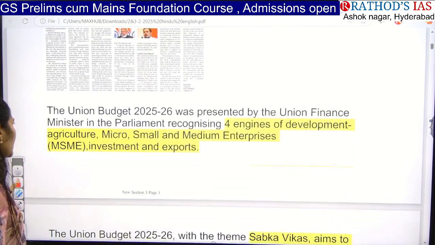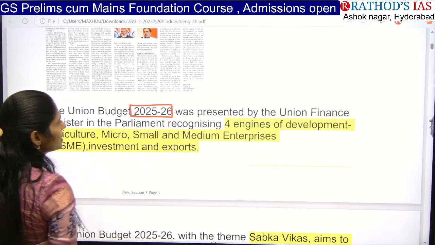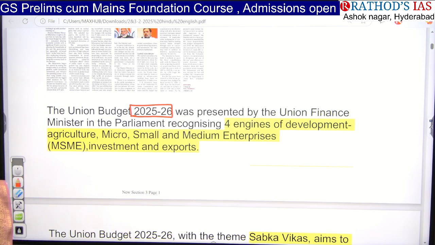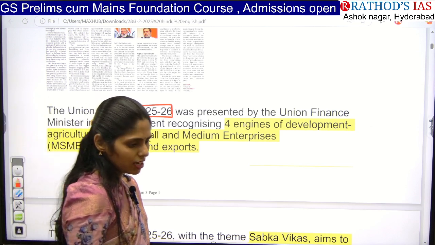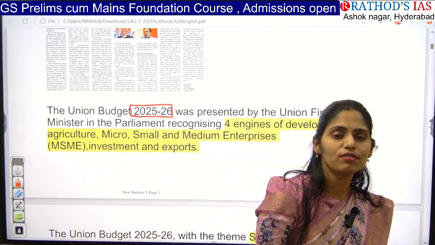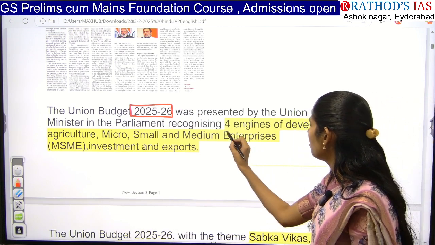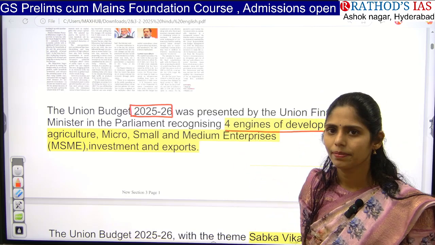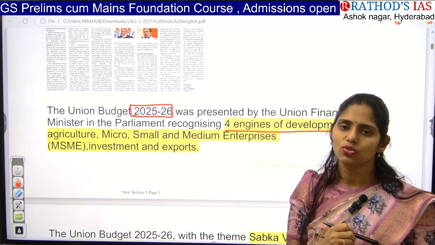So here this article is saying that Union Budget 2025-2026 was presented by our Union Finance Minister in the Parliament. So every year our Union Finance Minister will place this budget. And this year's budget has 4 engines of development. And the 4 areas you have to remember, first one is agriculture.